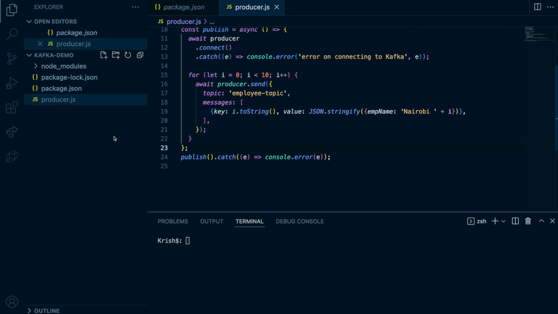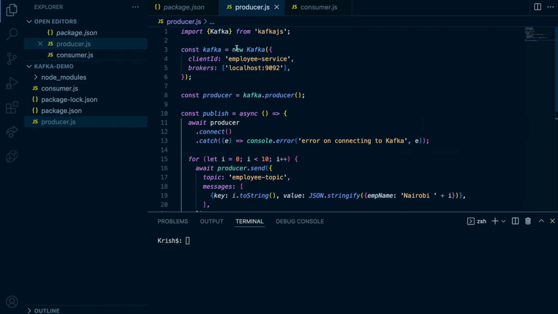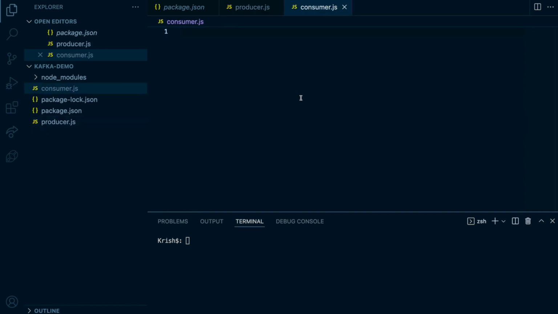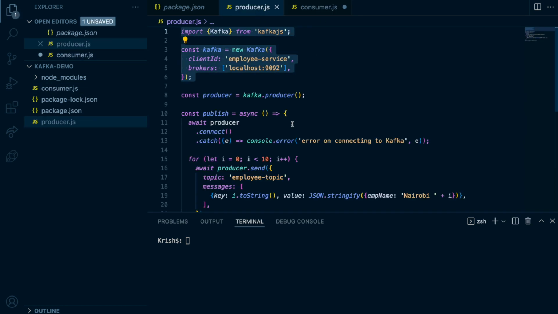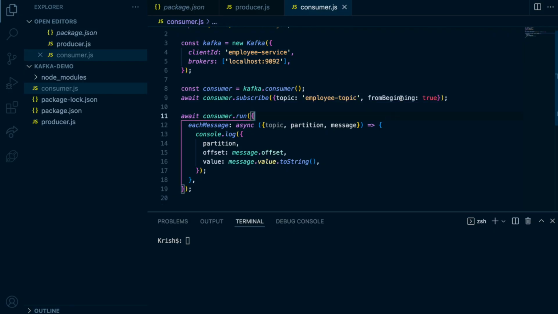Now let me write the consumer as well, consumer.js. I'm also going to speed this up a little, so it's easy. I just need to take these two directly because it's the same thing, except it will be the consumer and not the producer. Now you can see I create the same client, subscribing to the same topic, and here I set fromBeginning as true.